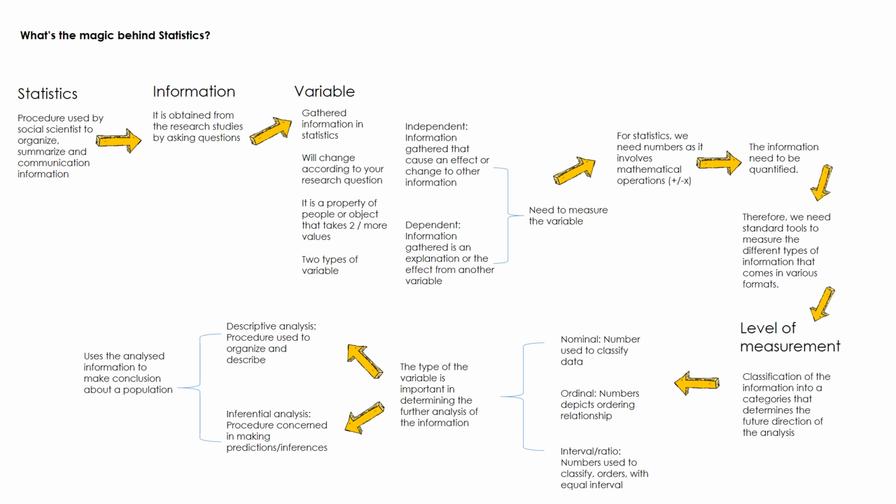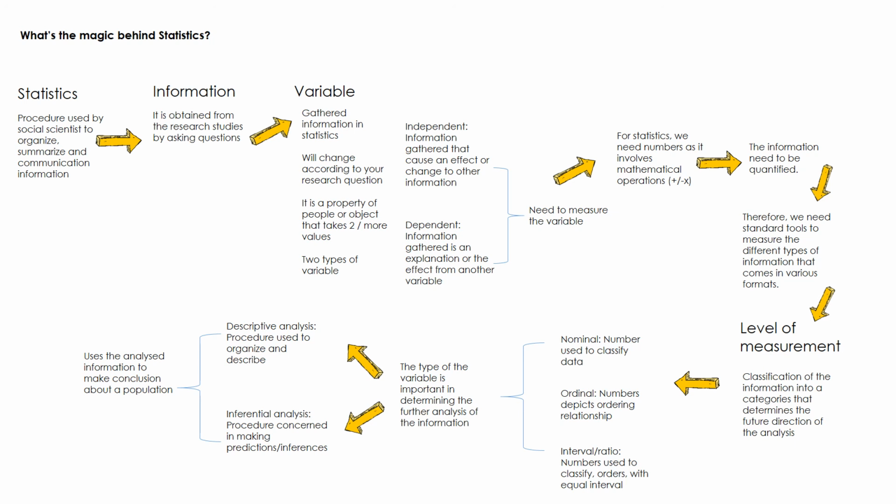You need to know the nature of these variables: whether they are just for categorical purposes, whether the information can be ranked, whether the information has equal intervals. All this nature of your variable information needs to be understood.